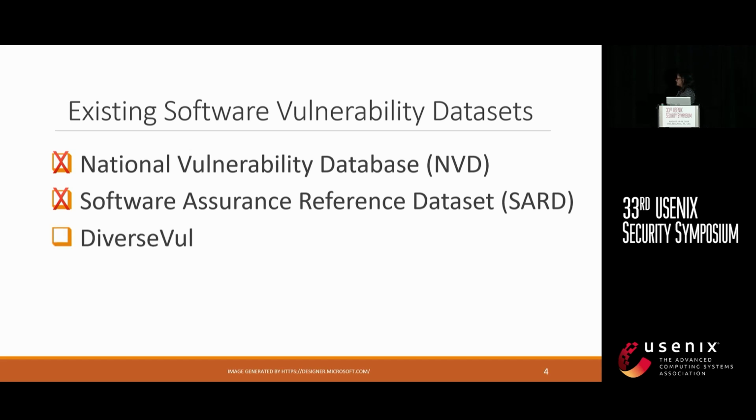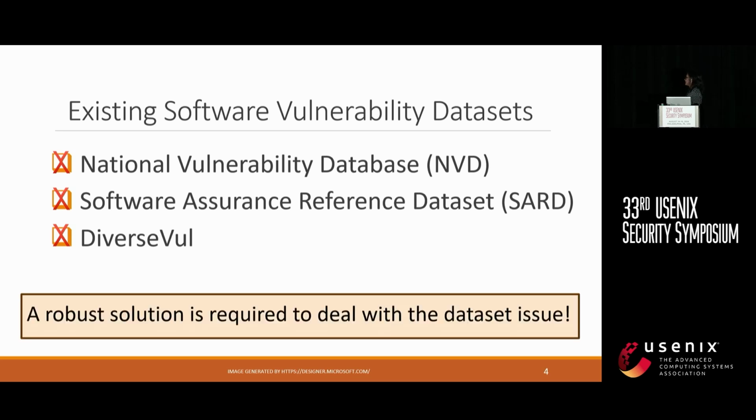We do have the recently released DiverseVul dataset. It merges several existing datasets. Additionally, they also incorporated their own samples. Even after merging all these records, the total number of records in the DiverseVul dataset is only 41,000, which is once again not enough to train a deep learning model efficiently. So, a robust solution is required to deal with this dataset issue.